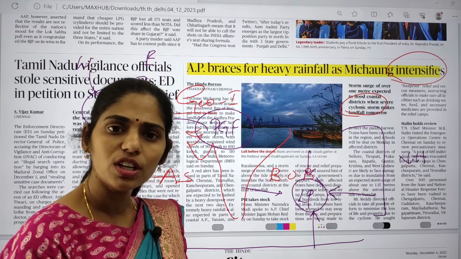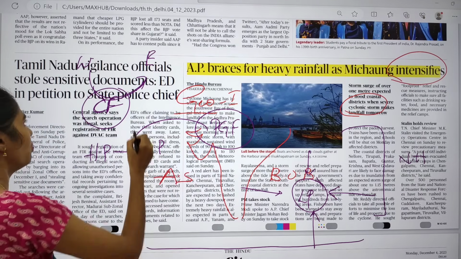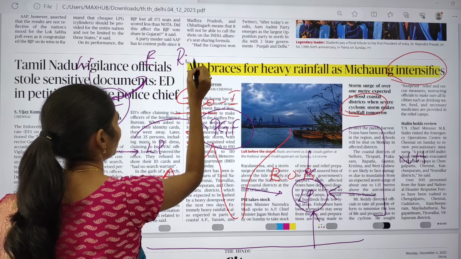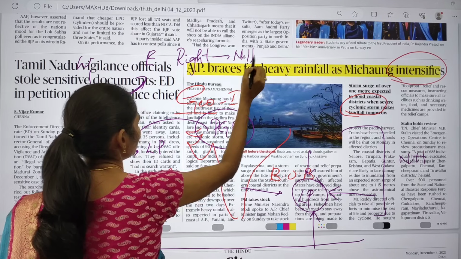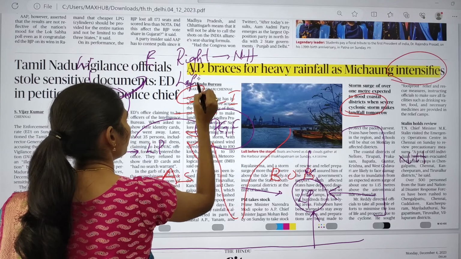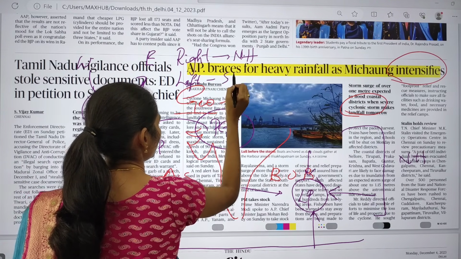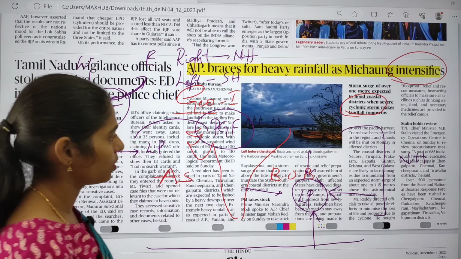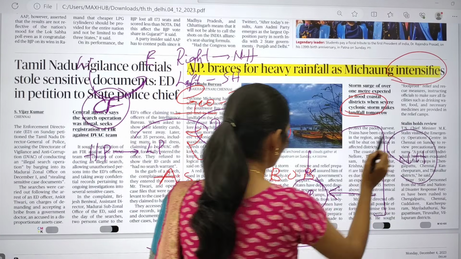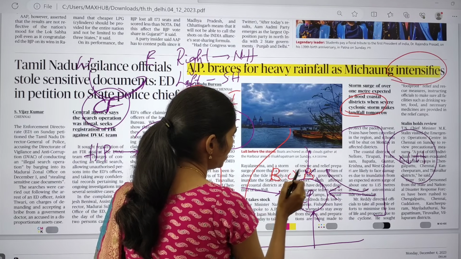Because of the influence of the Coriolis force, winds deflect towards the right in the northern hemisphere, and winds deflect towards the left in the southern hemisphere. So where is India located now? India is located in the northern hemisphere, so winds will deflect towards the right.